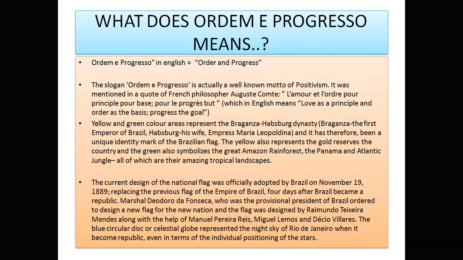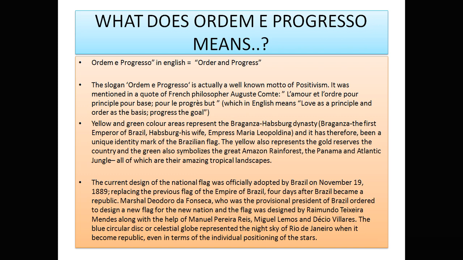Braganza is one dynasty and Habsburg is another. So that is how the yellow and green colors represent the Braganza-Habsburg dynasties, and it has therefore been a unique identity mark of the Brazilian flag. So you need to understand that.